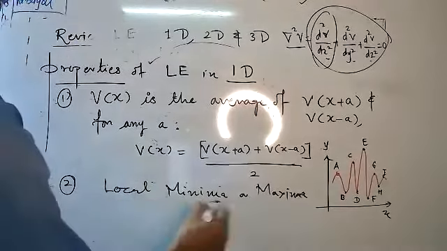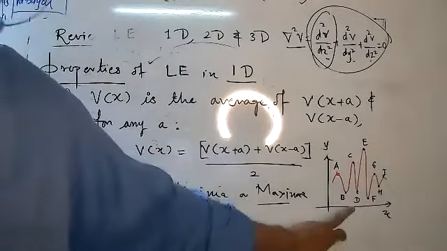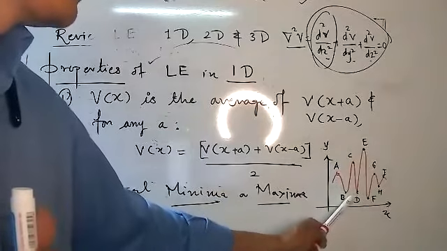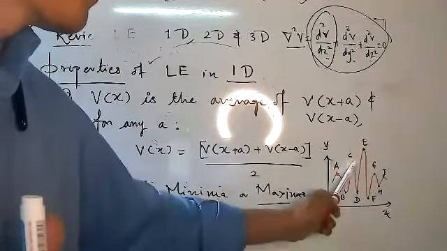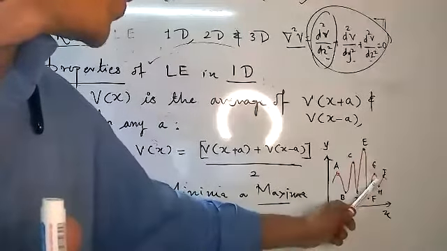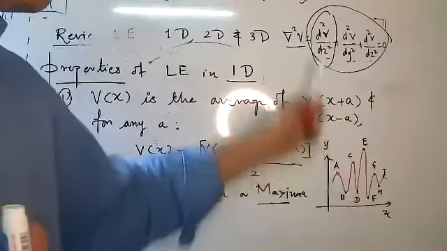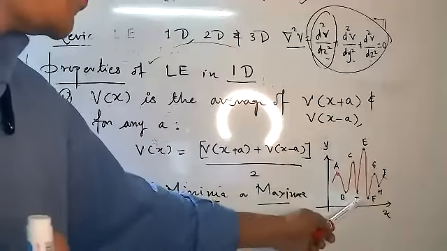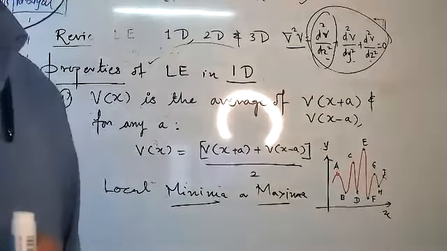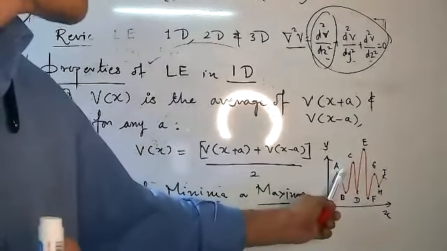Dear student, local minima and maxima from this graph. Here, A is a peak point, B is a lower peak point. We can say that A, C, E, G, and I are the different peak points along the upward direction. Similarly, B, D, F, and H are related to minimum points. Crest or trough? Crest points.